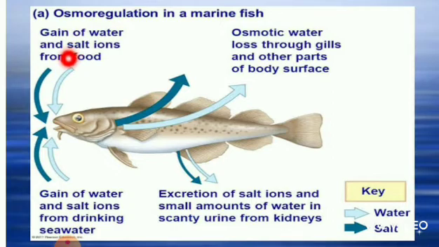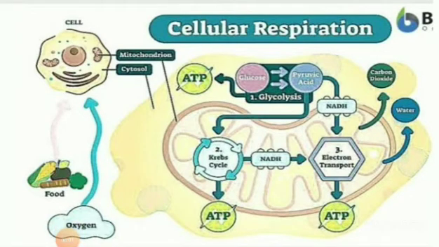Next, osmoregulation in a marine fish. Gain of water and salt ions from food. This is gain of water and salt ions from drinking seawater because these fish live in a sea, right? So, osmotic water is lost through gills and other parts of body surface. This is the excretion of salt ions and small amount of water in scanty urine from kidneys. These are the methods of maintaining osmoregulation in a marine fish.